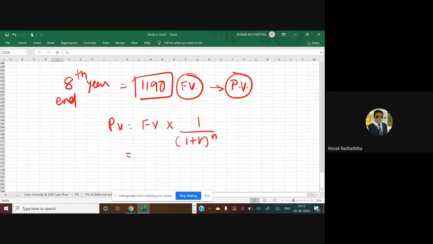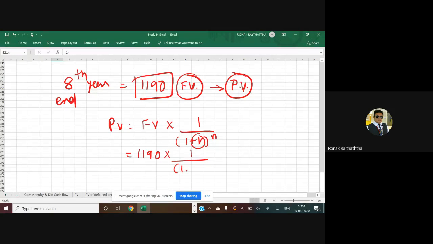So what is the FV over here? 1190. That is to be multiplied by 1 divided by 1 point. R would be the required rate of return. Do not take it the interest rate. Do not take the interest rate over here.